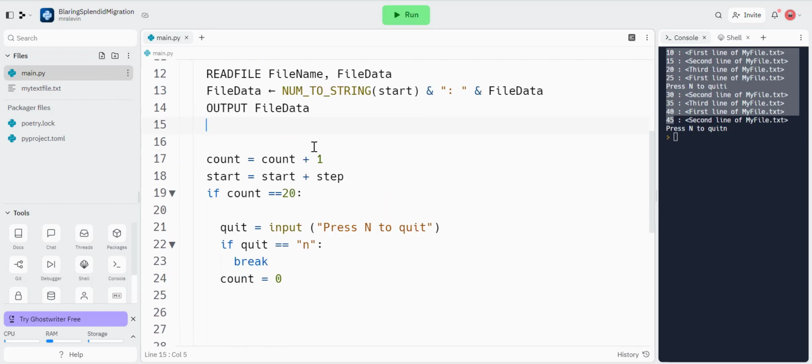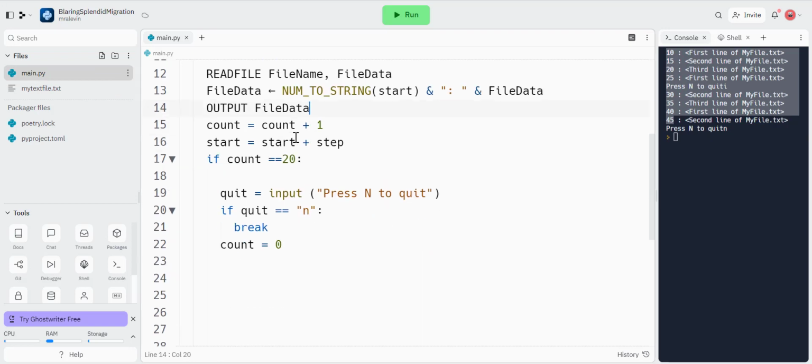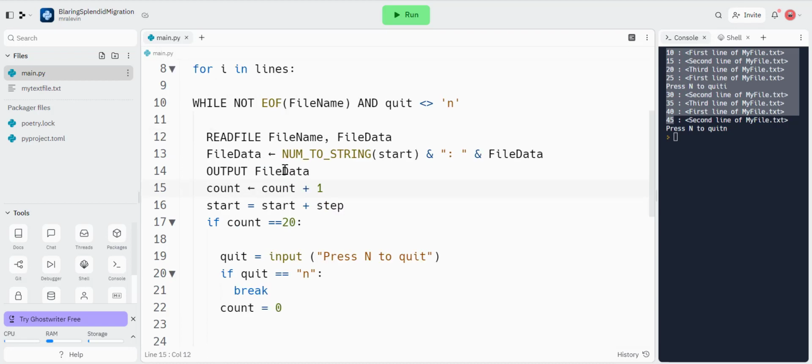So what we're going to do is we're going to make count go up by 1. So count equals count plus 1. We then want the start number to go up by the step, so that's the same.